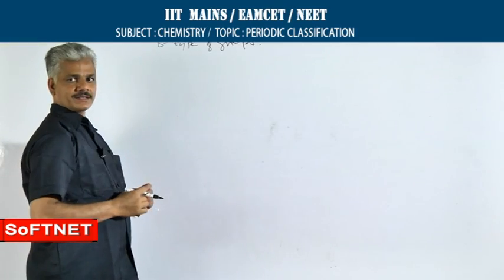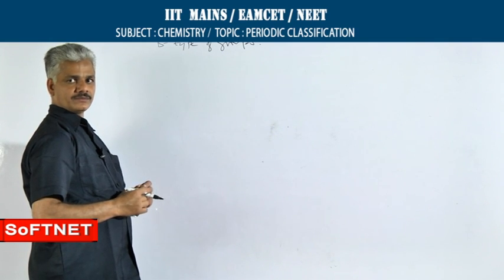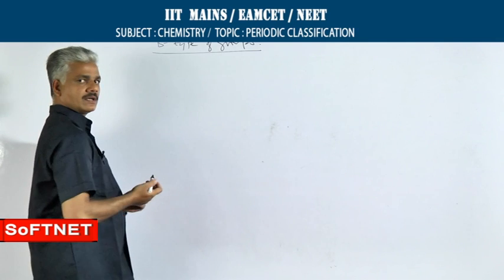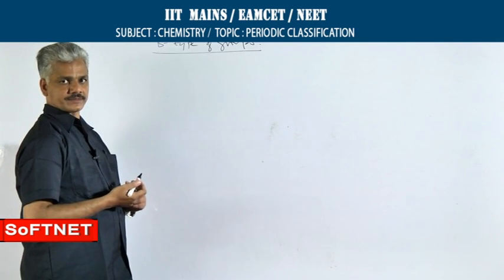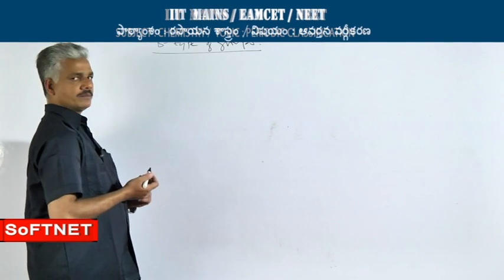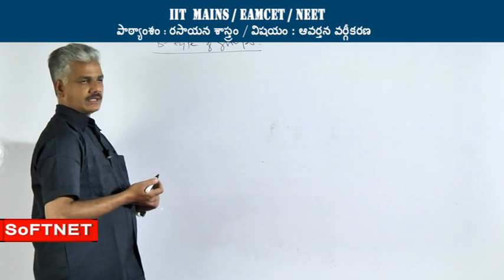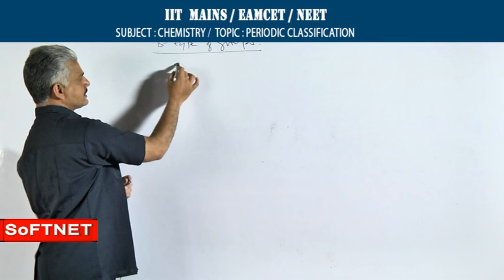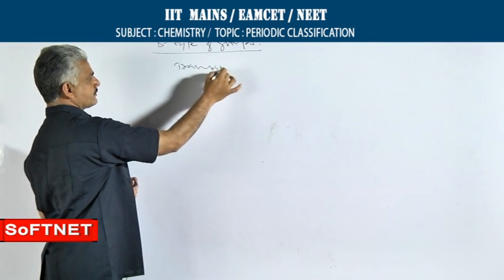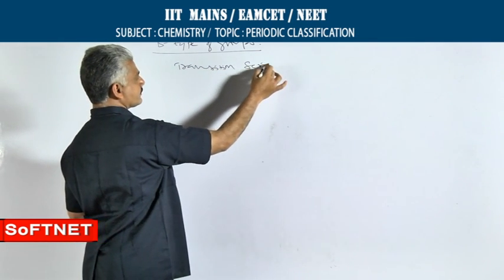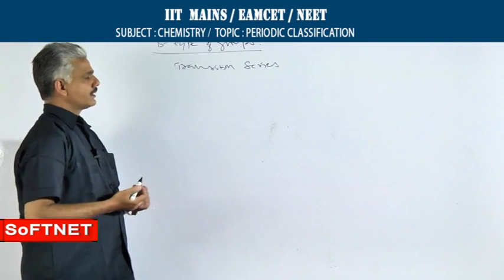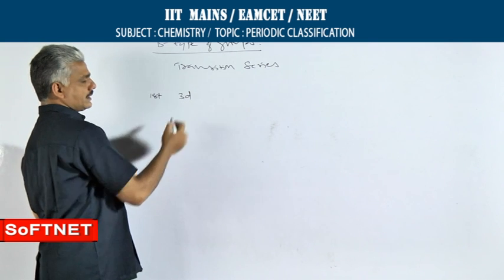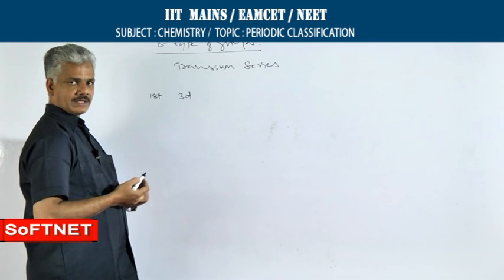The detailed study of B type of groups. In the B type of groups, there are a total of 10 groups. However, the B type of groups are studied in the form of 4 series called transition series. In the first transition series, the 3d level is gradually filled with electrons.